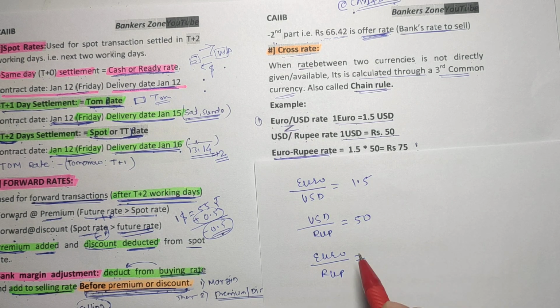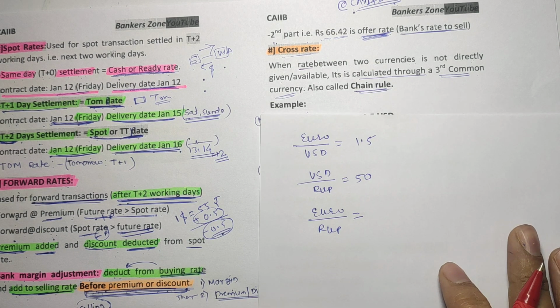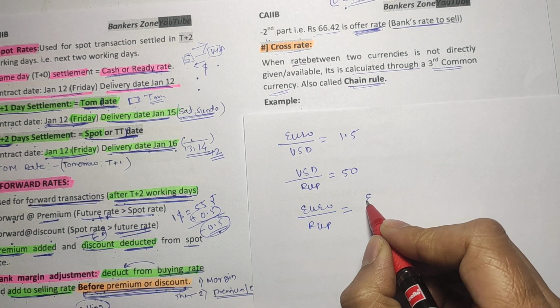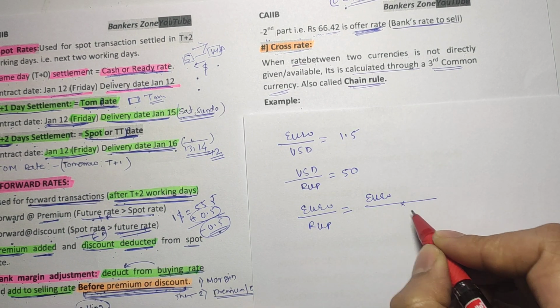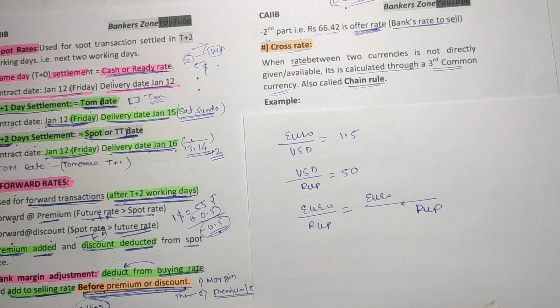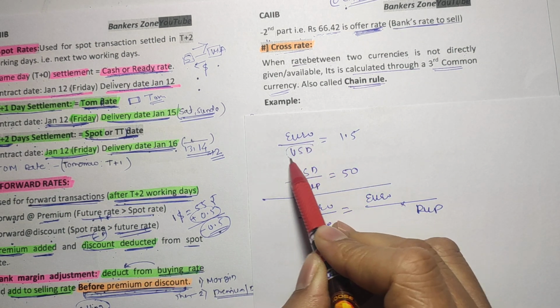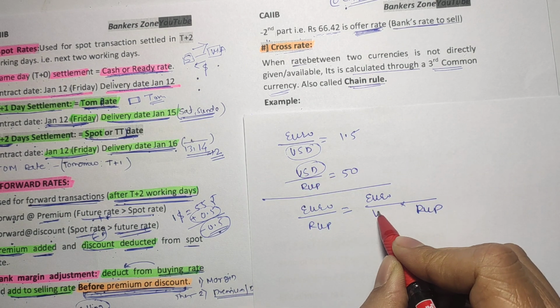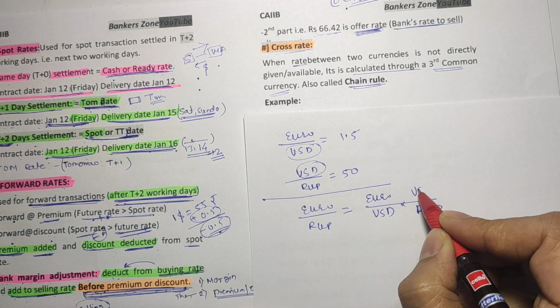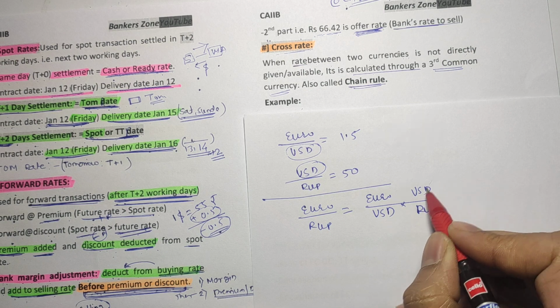So just remember friends, euro to rupee we have to calculate. So it is euro upon rupee. What is the common currency they have given? USD is the common currency. So just write USD, because in the cross multiplication you can cancel this.